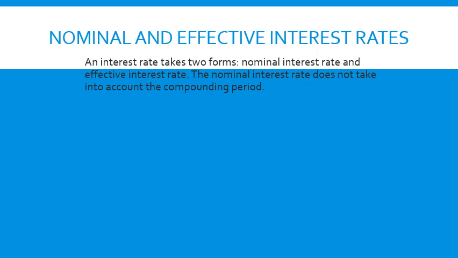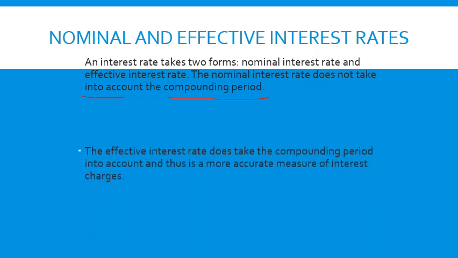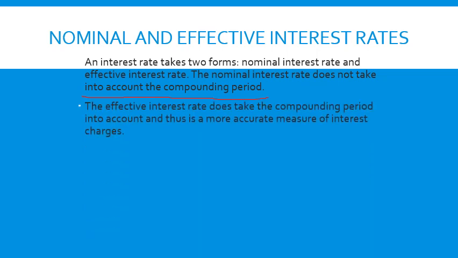The nominal interest rate does not take into account the compounding period, whereas effective interest rate takes into account the compounding period. What is that compounding period? Whether the interest is being calculated once in a year, then it is annual compounding. Twice a year, that is once in 6 months, that is semi-annual compounding. 4 times a year, that is every 3 months, that is quarterly compounding.